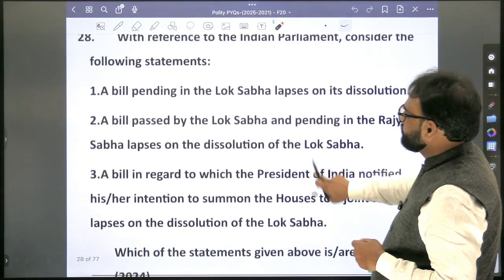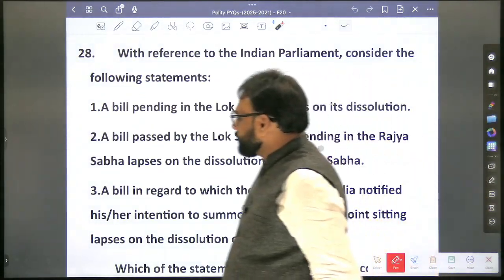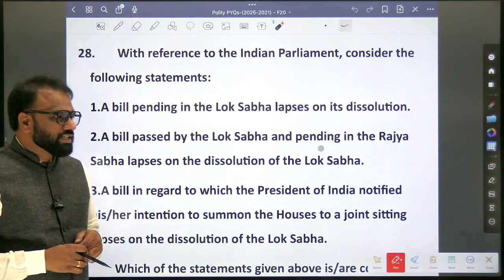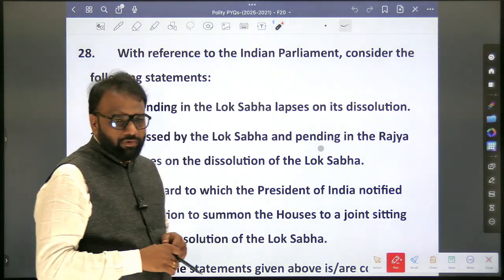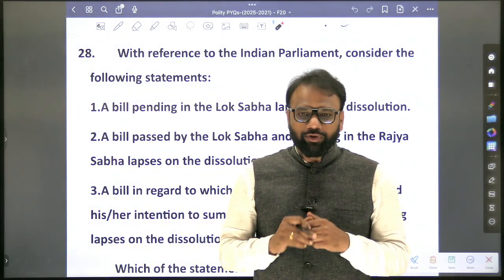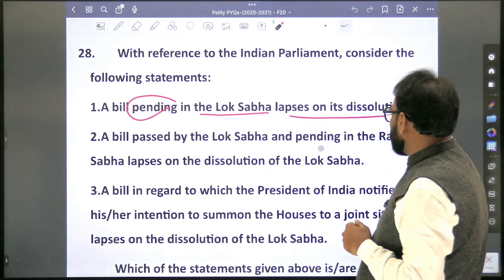Okay. With reference to Indian Parliament, consider the following statements. A bill pending in the Lok Sabha lapses on its dissolution. Now we will not look into the options. Without looking into the options itself, we should be able to tell.